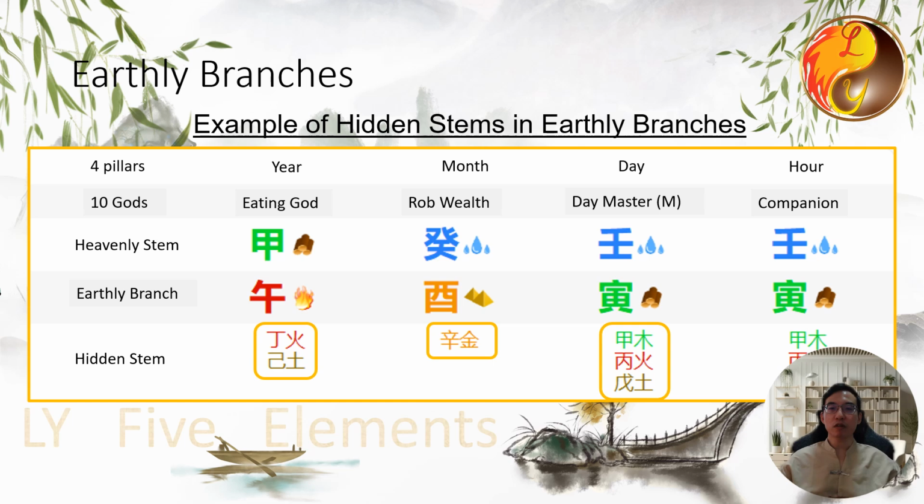Some schools of thought in fate analysis may only consider the 5 elements and yin and yang of the characters themselves, ignoring the energies of the hidden stems. However, the energies of the hidden stems can also be very significant and can influence outcomes. This is provided to help you understand the importance of hidden stems as an introduction. We will discuss the hidden stems in more detail in the intermediate and advanced classes. For now, you only need to know the existence of the hidden stems in every earthly branch.